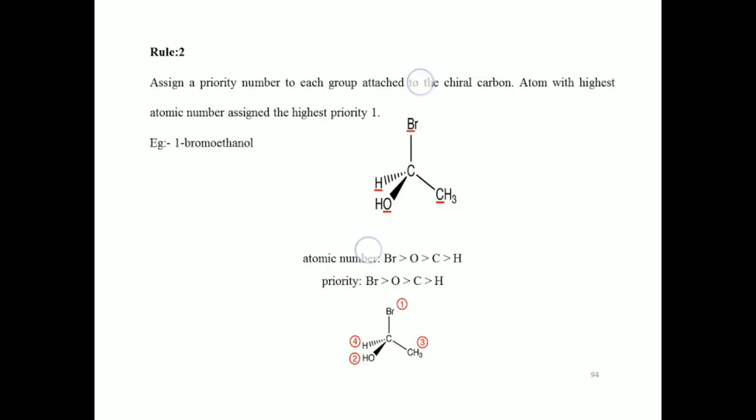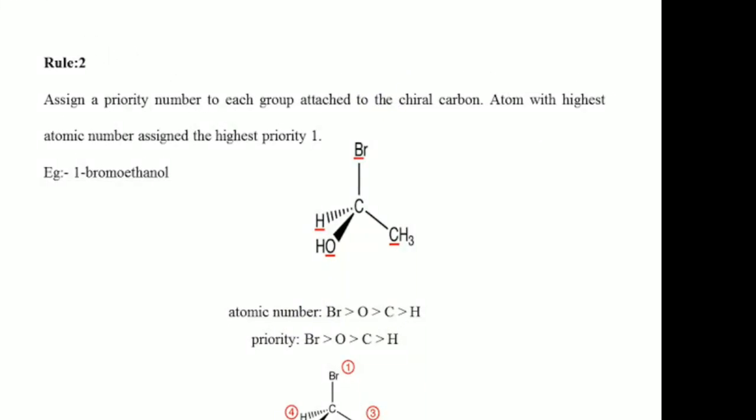Second rule: we have to assign a priority number to each group attached to the chiral carbon. The highest priority is 1.